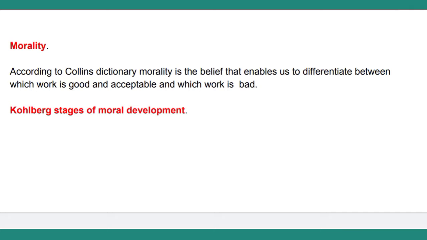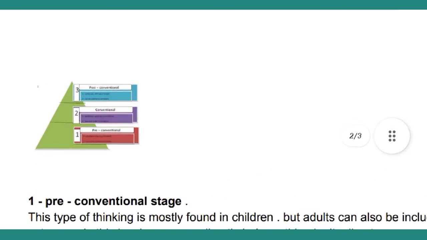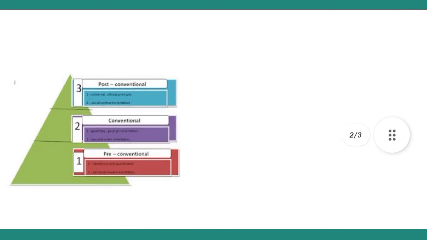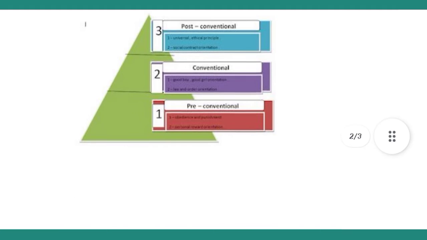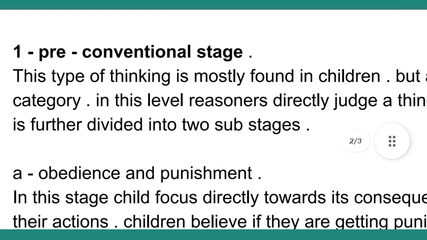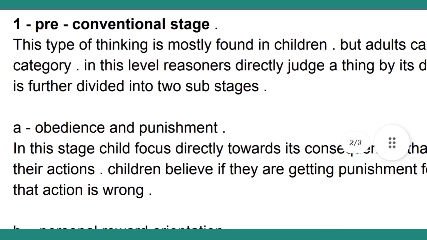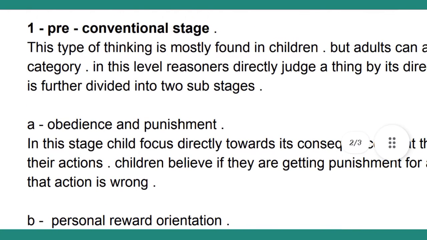Okay. Now, after this, we will see Kohlberg's stages of moral development. Here you can see, I will zoom it for you. You can see here 3 stages: pre-conventional, conventional, and post-conventional. And these stages are further divided into 2 more stages each, so basically there are 6 stages. First one is the pre-conventional stage. Boys and small children come under this type of stage.